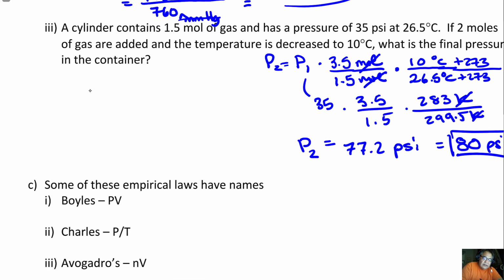The combined gas law basically says this: P1V1 divided by P2V2 is equal to T1 over T2. Now, when you see this, like if you look up the combined gas law, it's not usually laid out like this. Oh, sorry, I left my N out. There's an N here and an N here. It's not usually laid out like this, but I like it this way because it's more organized than what you normally see.